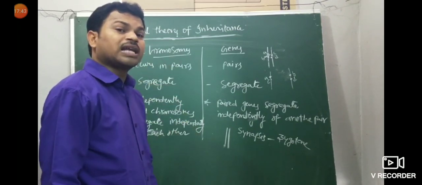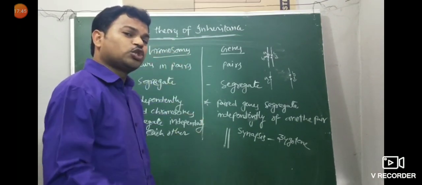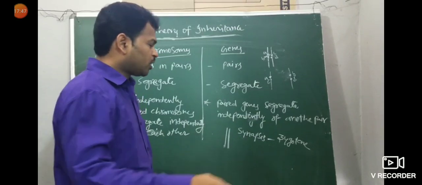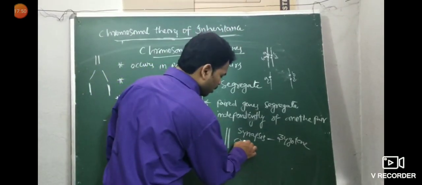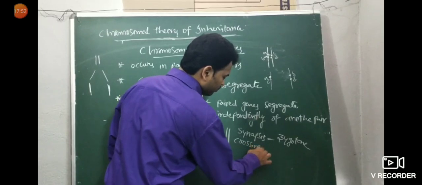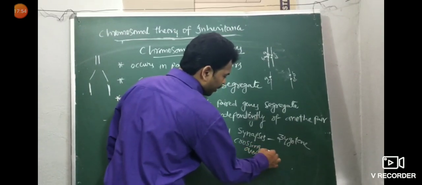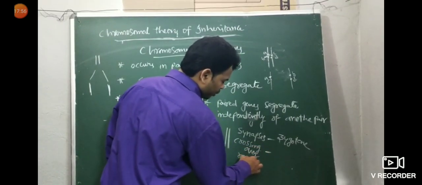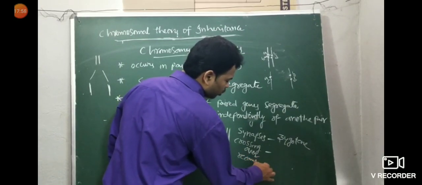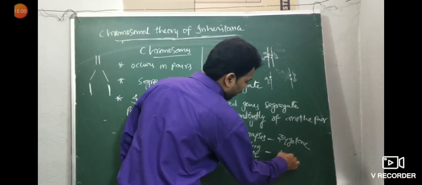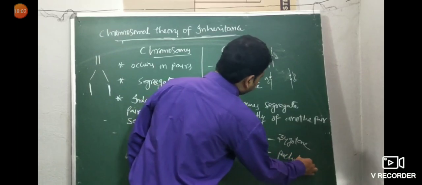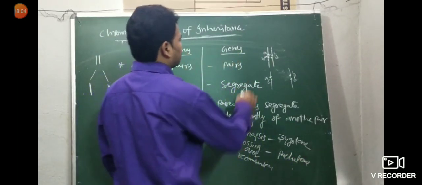Transmission of genetic character in between non-sister chromatids of homologous chromosomes is called crossing over. Crossing over leads to recombination. This occurs in pachytene. Very important. Sir, how does it take place in pachytene?